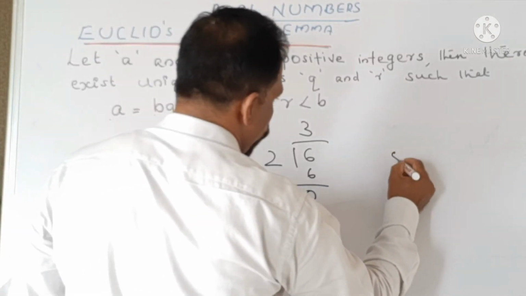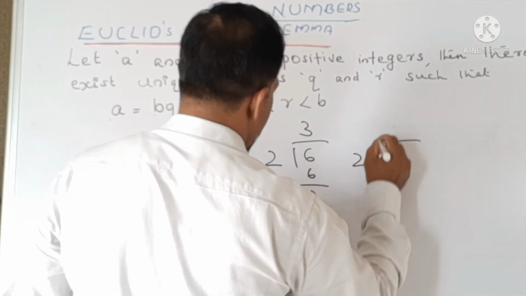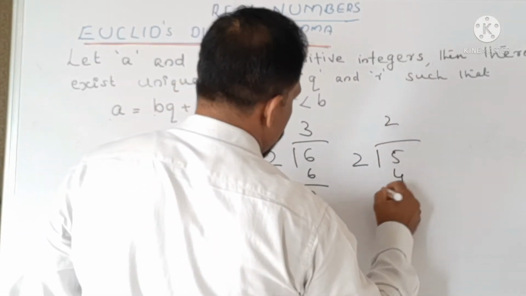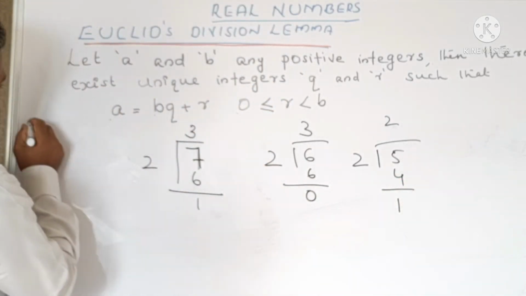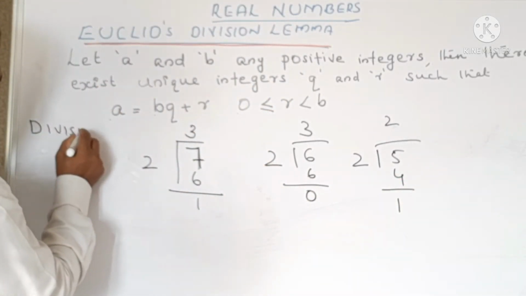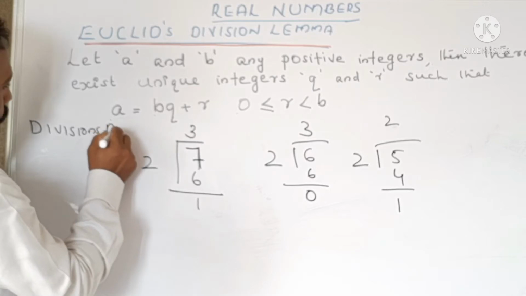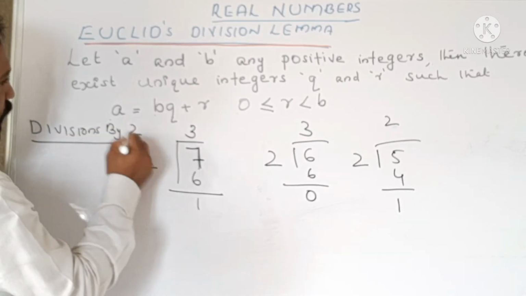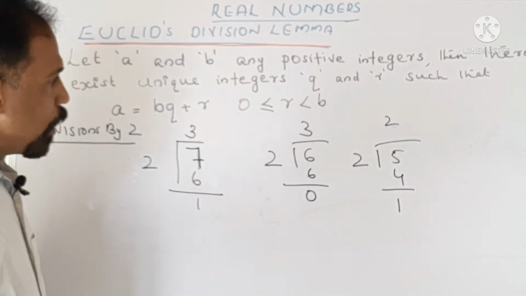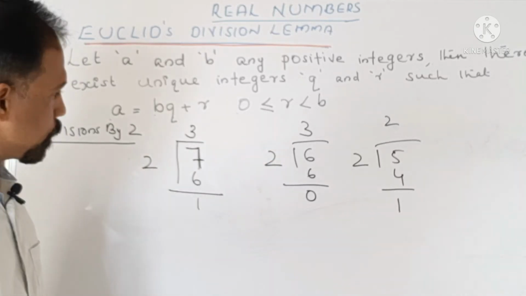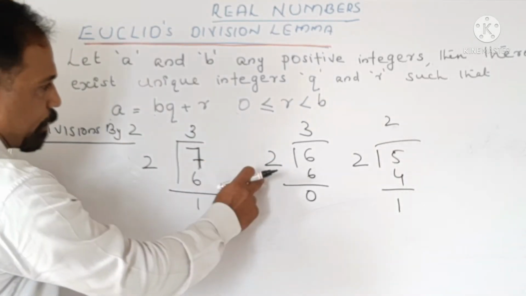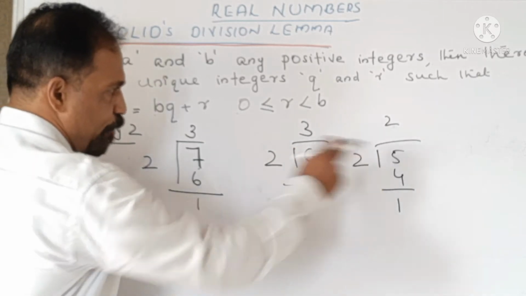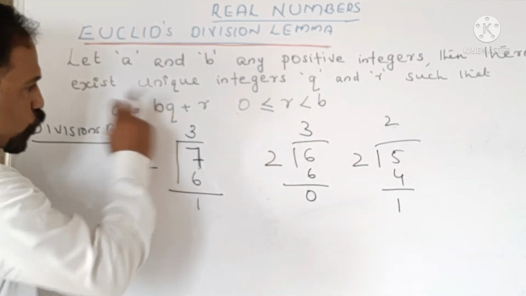If I do 5 by 2, then I am getting 2 and remainder 1. These are all divisions by 2. So here you can see that I am dividing 7, 6 and 5 by 2.